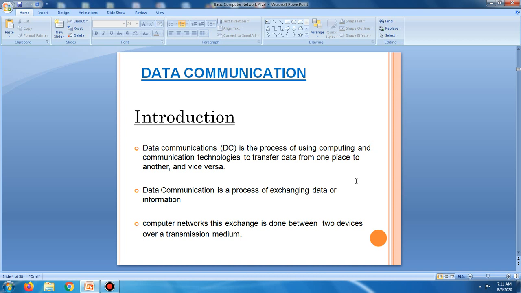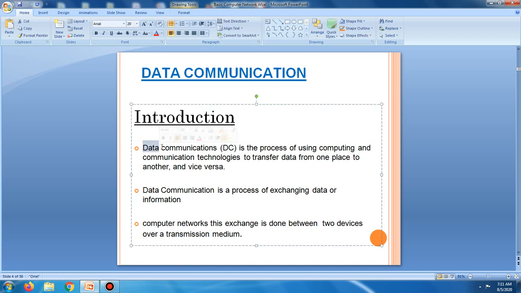Okay, next we're going to discuss data communication. Data means sharing information, a message or picture or text, audio and video.